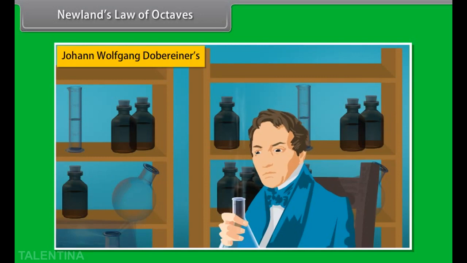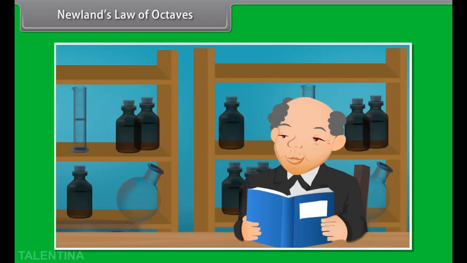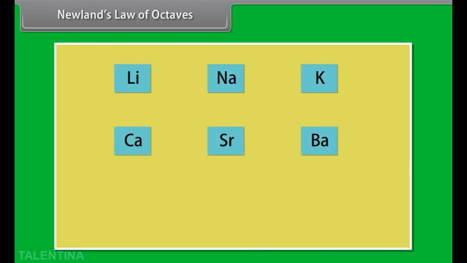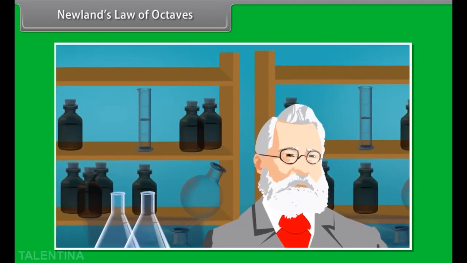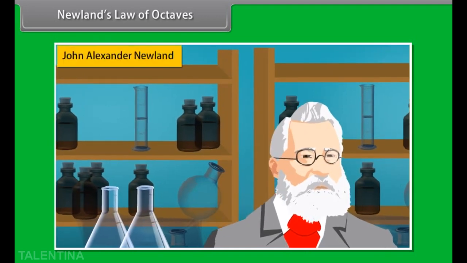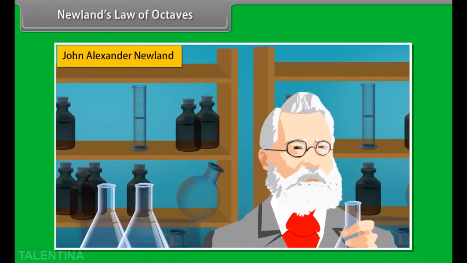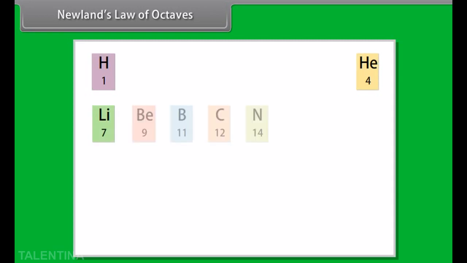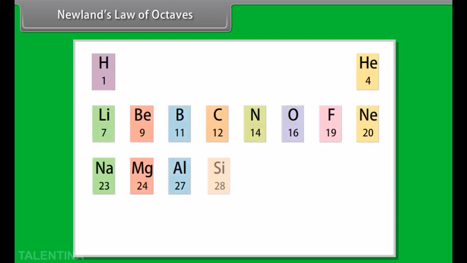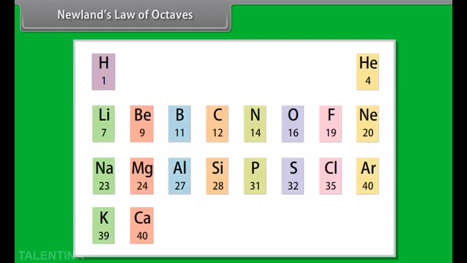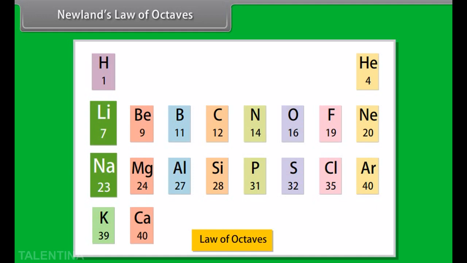Dobereiner's research simultaneously encouraged other scientists to start classifying elements. The triads were not useful as they could classify only 3 elements at a time. In 1864, John Alexander Newlands, an English chemist, discovered that when elements are arranged in the increasing order of their atomic masses, atomic weight, every 8th element had properties similar to the first element. This is called the law of octaves.